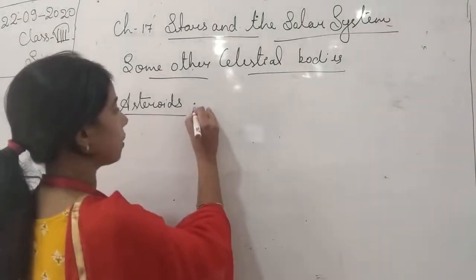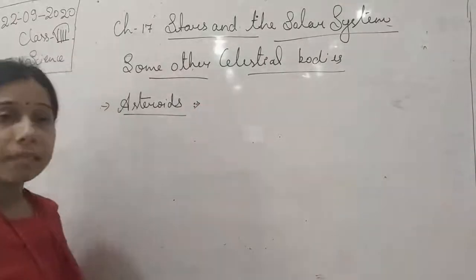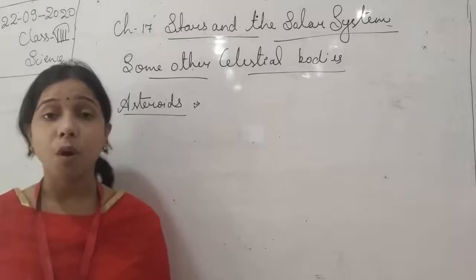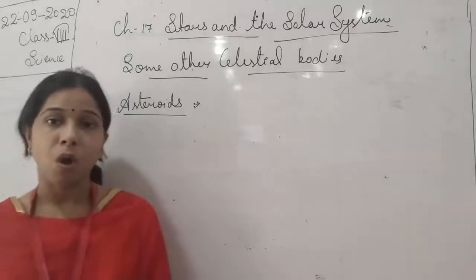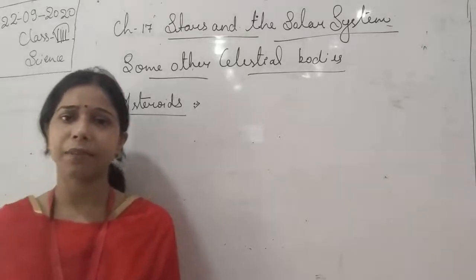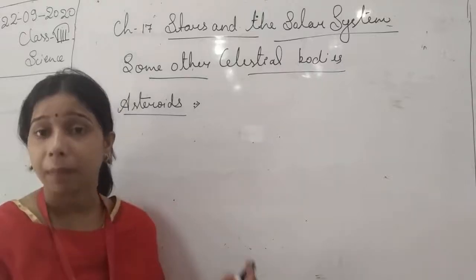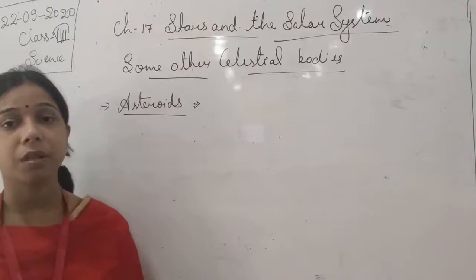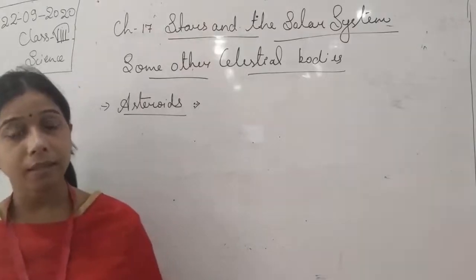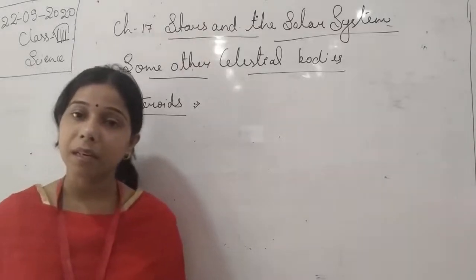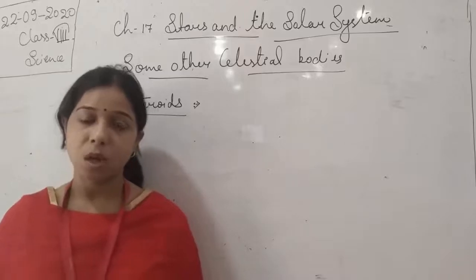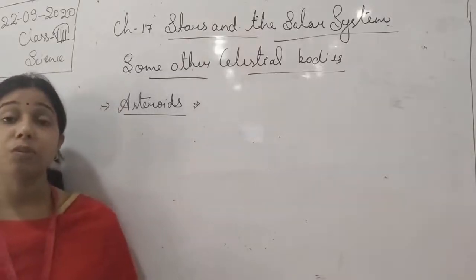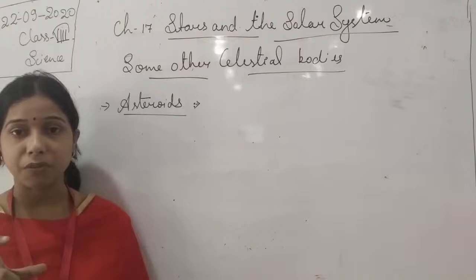What are asteroids? Basically, asteroids are small bodies. If we say particles of the planet, that will not be good, so instead we use the term small bodies, which are basically made up of rocks and metals. When you see an asteroid, students, it has a rocky surface.